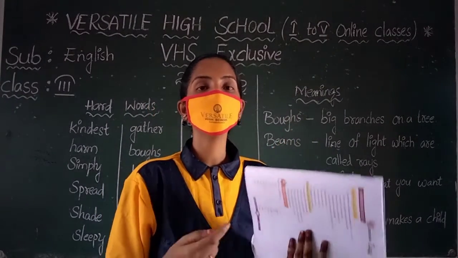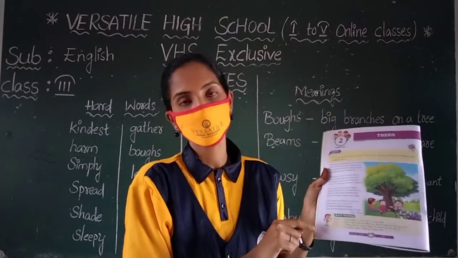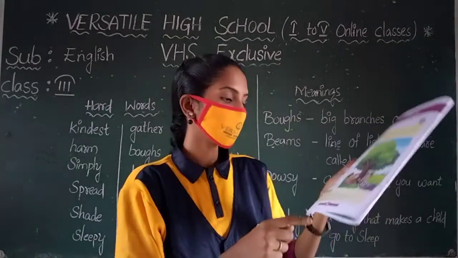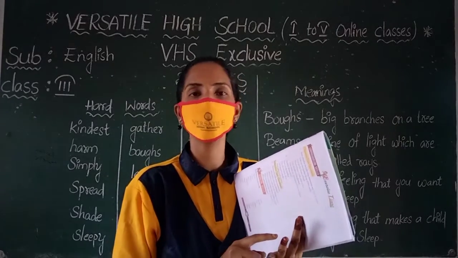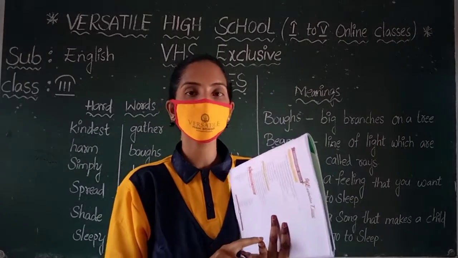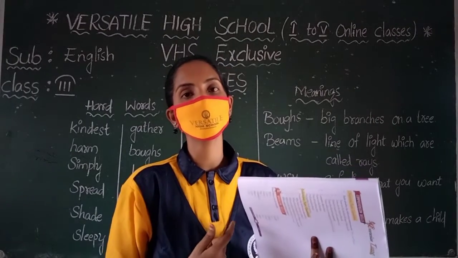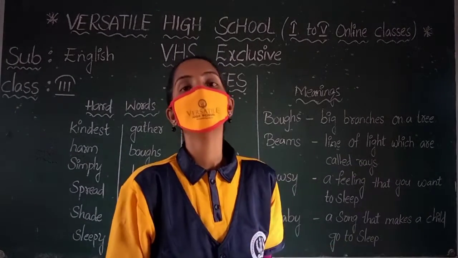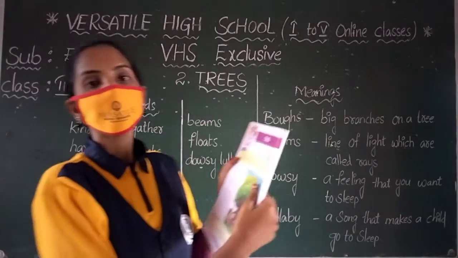So in this way, trees are useful to us. Plants and trees are very useful to us. What do they give us? Fruits, vegetables and leaves. They are very important to us. The leaves also make medicine. And they give us fresh air. We take in oxygen, and fresh air comes from trees. So a tree is a very kind thing.